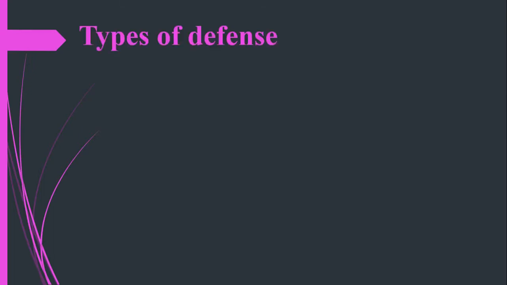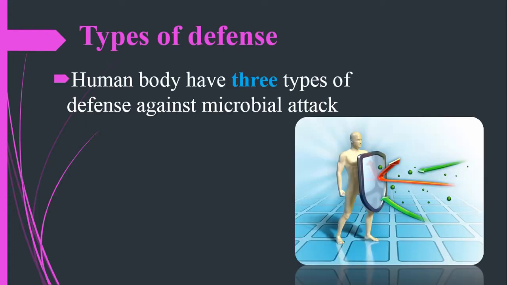Next is types of defense. I said that immunity is a mechanism in which our body defends against microorganisms or attackers. But what type of defense? How does our body defend against these microorganisms? Our body defends in three ways. What are these three ways?